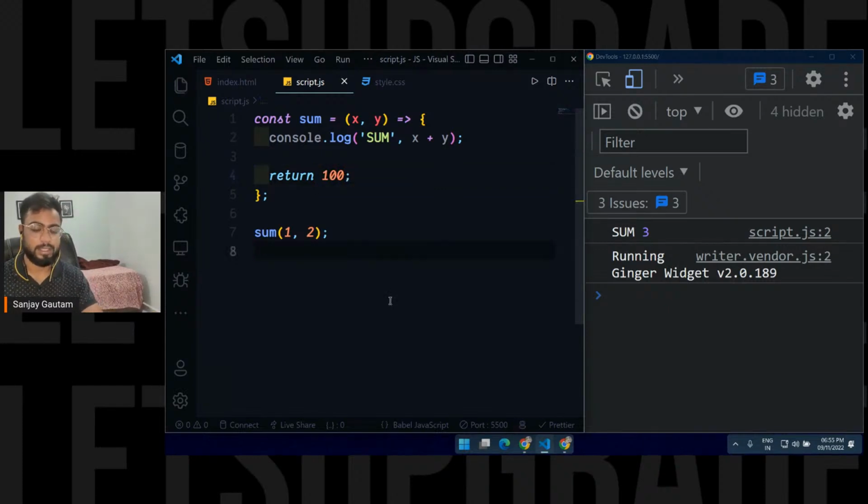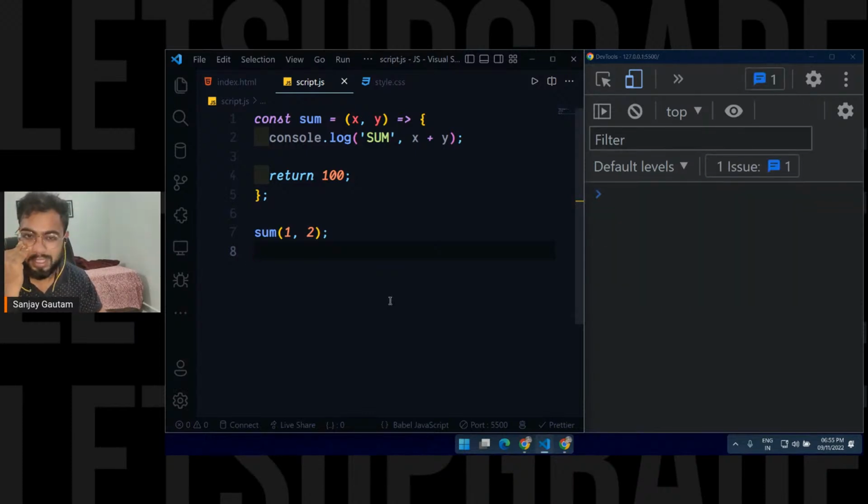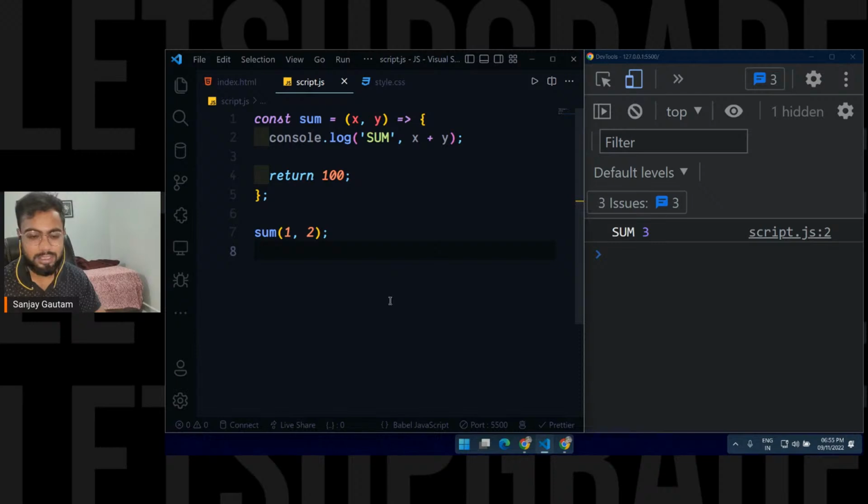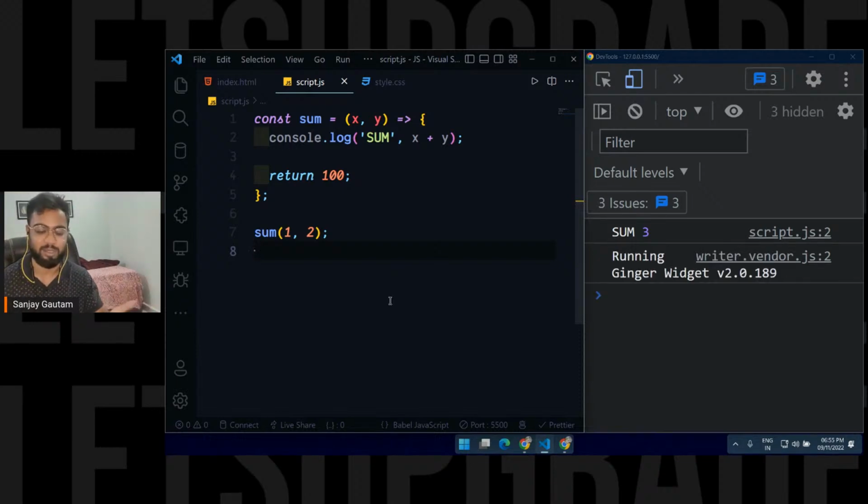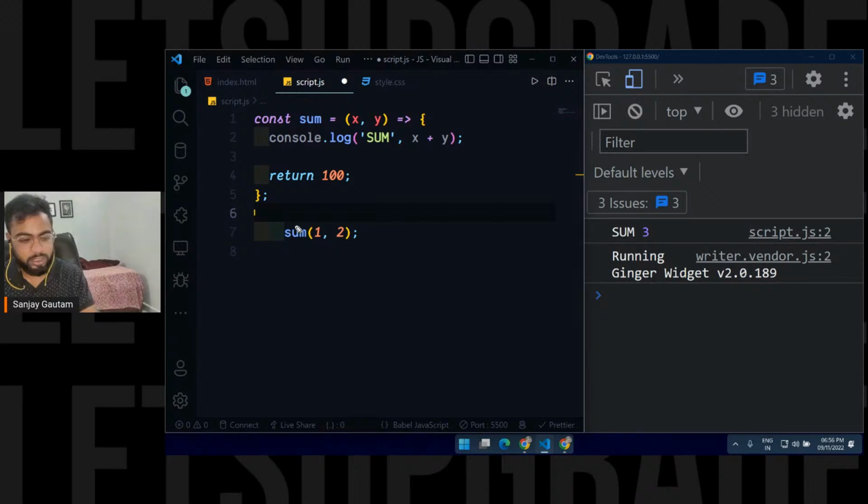Save it, and you will see in your output that nothing has changed. What is the purpose of this return? Now I can call my function like this, and it is going to return the value 100 every time you call it.